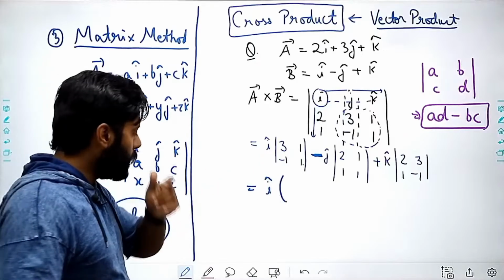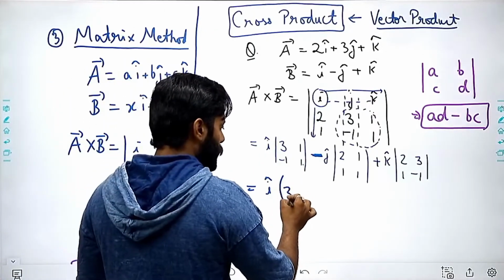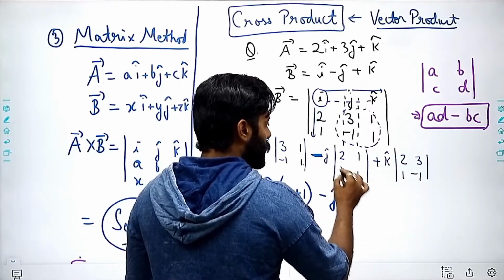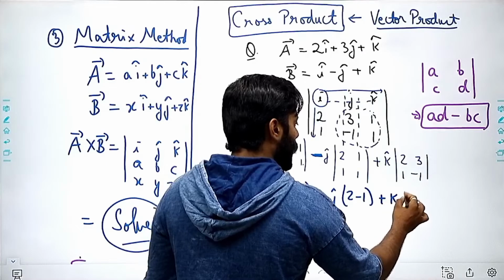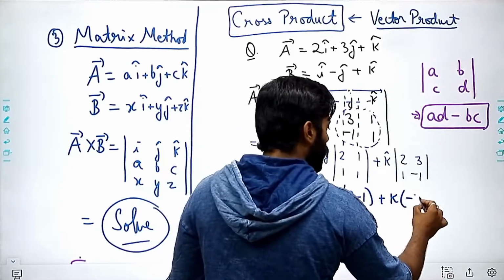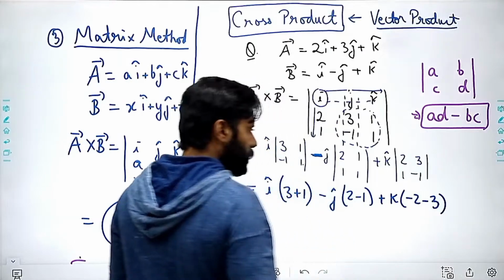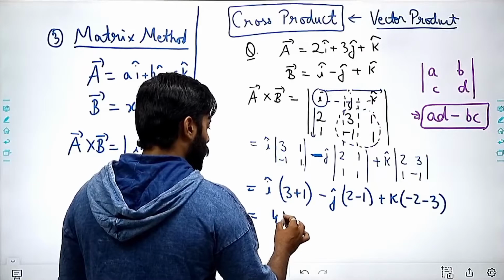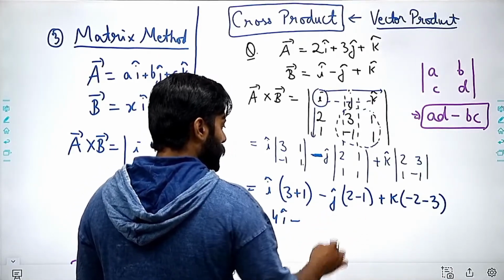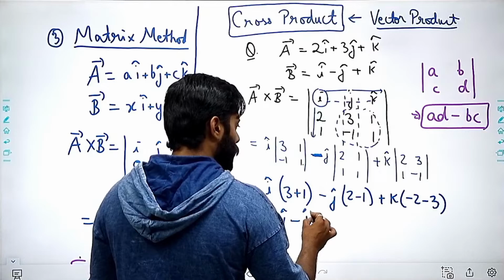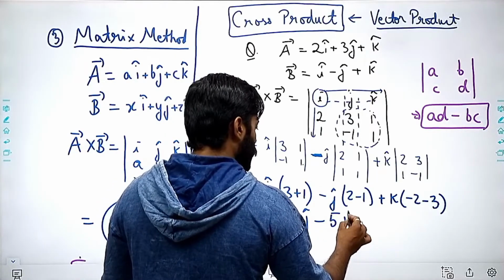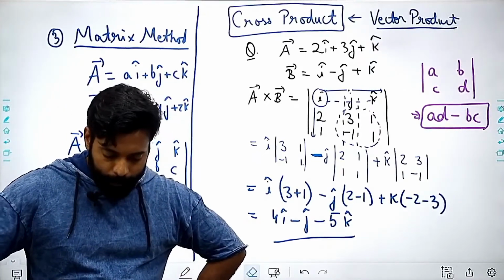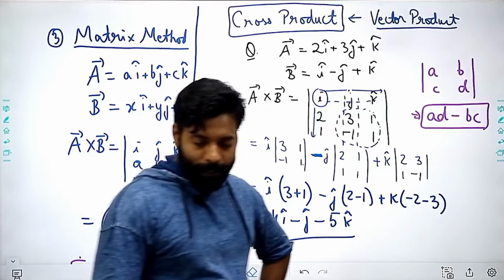So this 3 into 1. So this is 3. Minus 1 and minus 1 will become plus 1. Minus of j is 2. Minus of 1, this plus k. This minus of 2. Minus of 3. Minus of 2, minus of 3. Right? So that will be 4i minus minus of j and minus of 5k. So this is what we are getting: 4i minus j minus 5k. This is what you are getting.